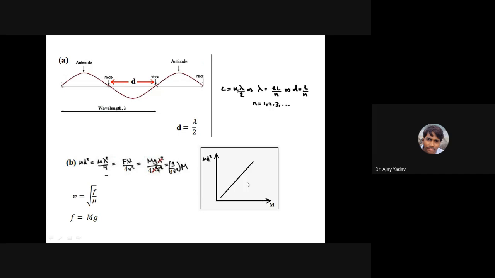We have seen how to calculate slope: y2 minus y1 divided by x2 minus x1. So the slope will be g upon 4 into f square. G you know is 9.8. F you can calculate. Is that clear to everyone?